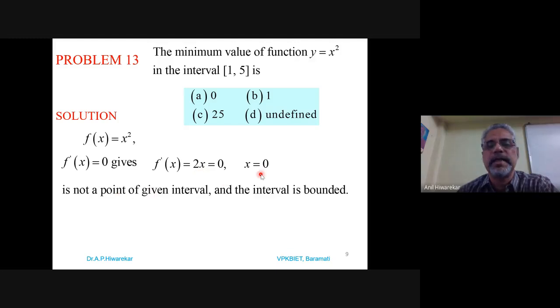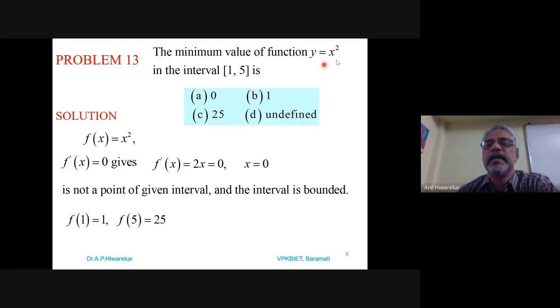Since x is 0, but it is not a point of this interval 1 to 5. So x is equal to 0 is not a point of the given interval. And this interval is bounded because the lower bound is 1, the upper bound is 5. So f of 1 we have to find, as well as f of 5 also.